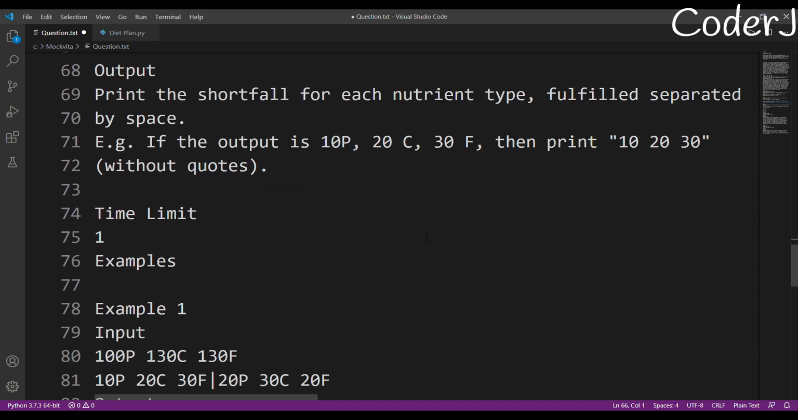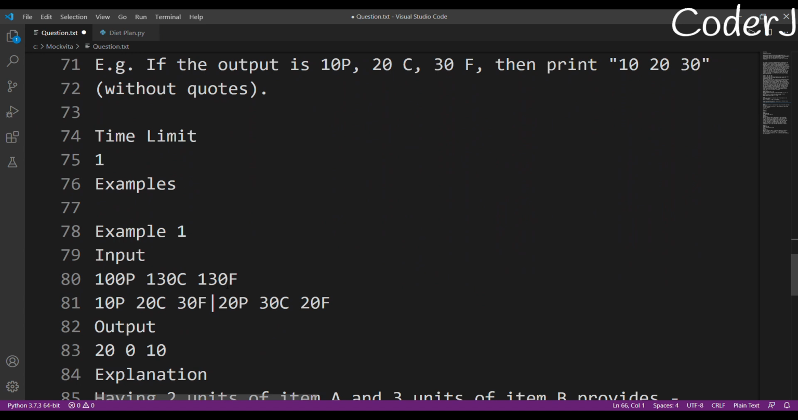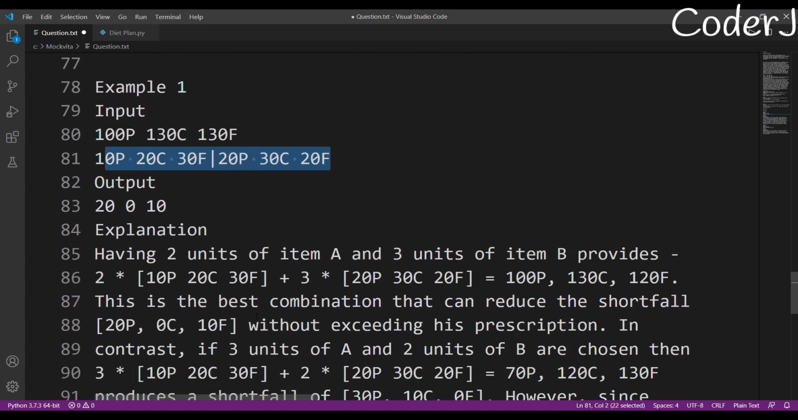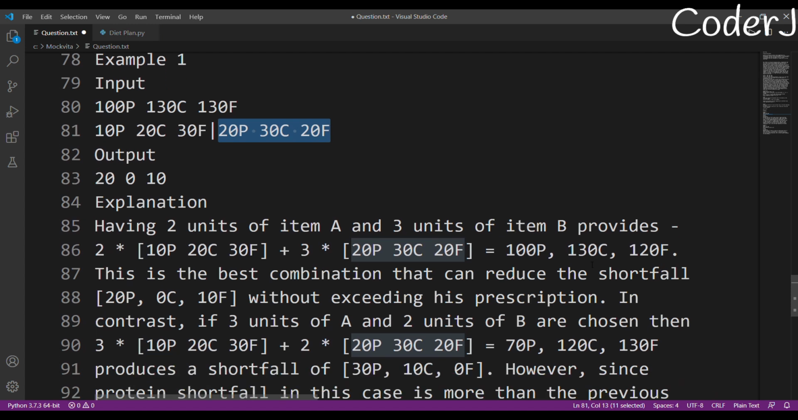Okay, so this is like my example one. I have firstly my limits, and after that I have my two components. What they have done is they have taken 2 units of this and 3 units of this, and you see the diversification is really great. Only that's 3 minus 2, right? So we are really diversified, and this is the best combination that can reduce the shortfall.